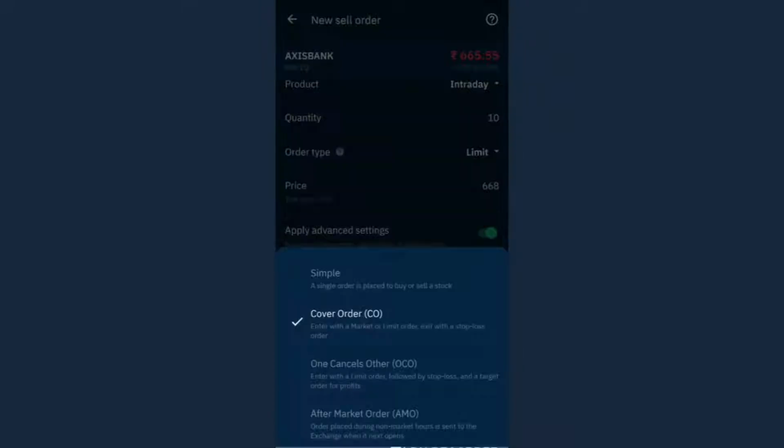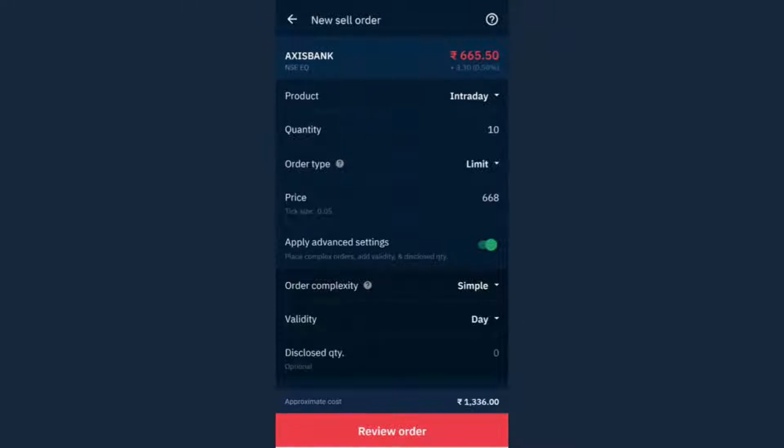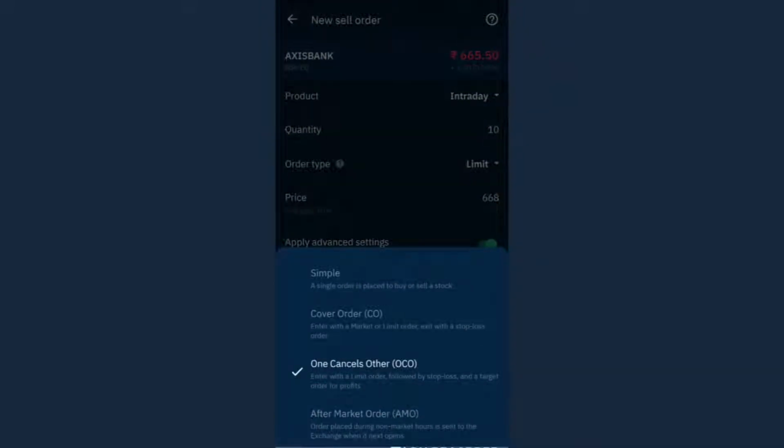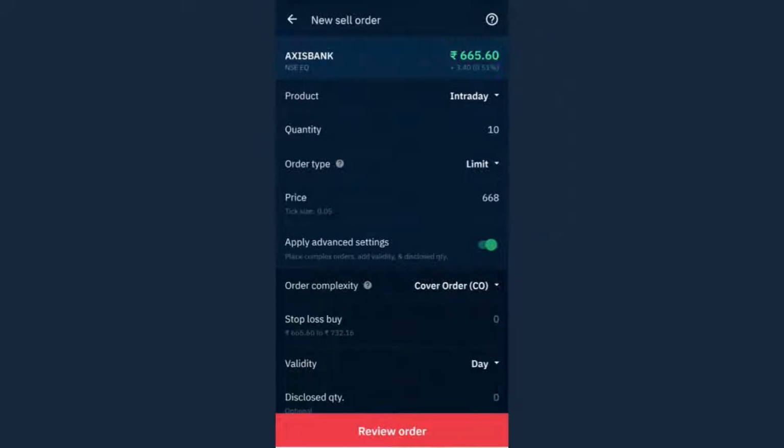If I just do it as a simple order, then I have to place a stop loss order separately. But I can do it in the same order, and it is also advisable to do so, because whenever you are buying or selling, you should already know your stop loss. It is a kind of discipline, like I had explained to you in the previous video as well, right?